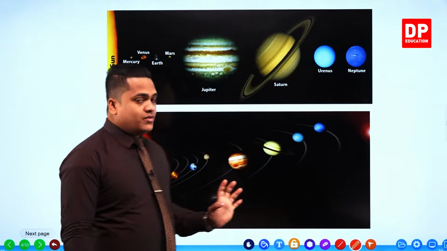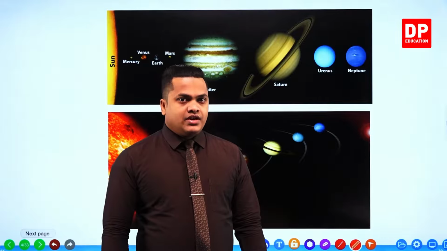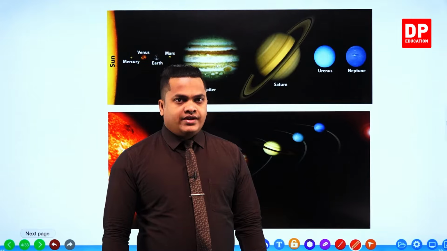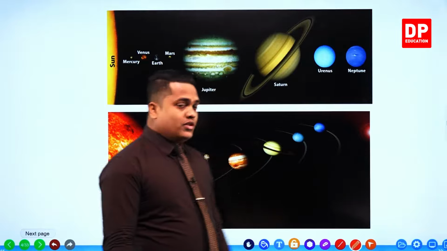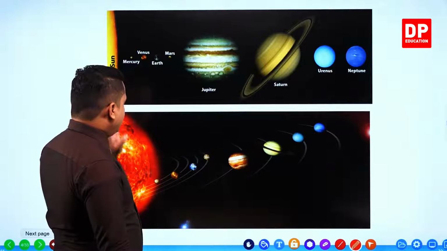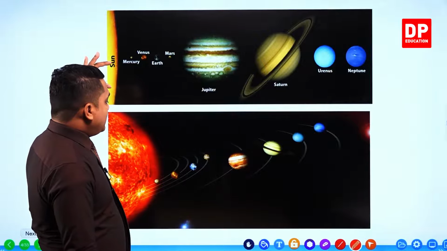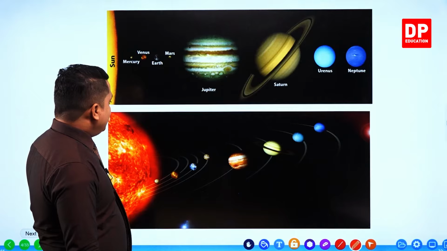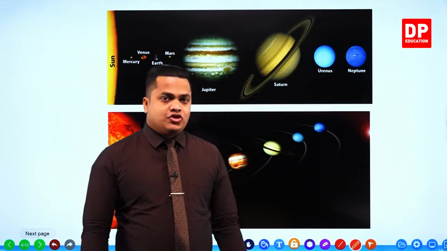Actually, the sun is not burning over there, right? Remember, the sun is not burning. In order to burn, there should be oxygen gas. How can you see that? If you check both of these figures, you can see the sun as a yellow-colored object, like it's burning. However, the sun is not burning here, my dear children.